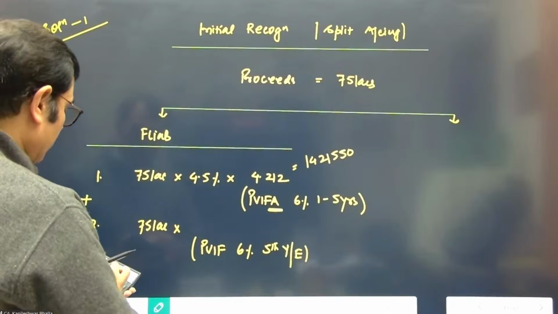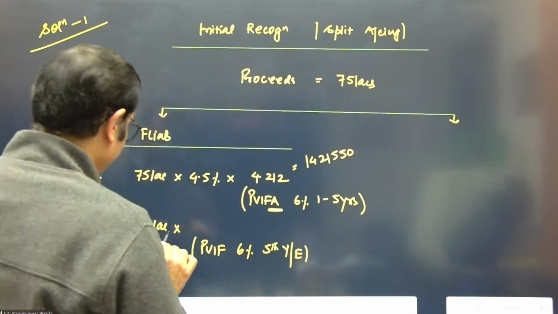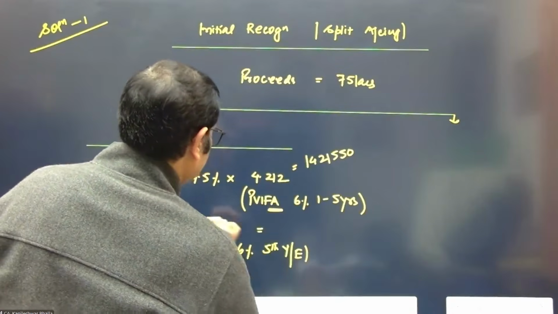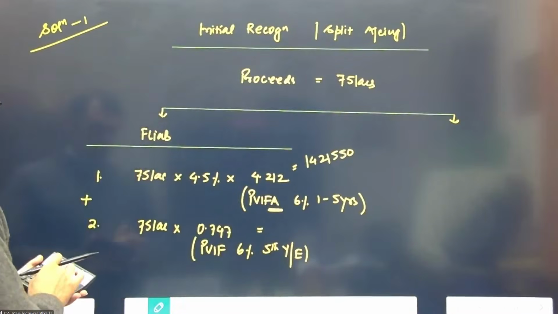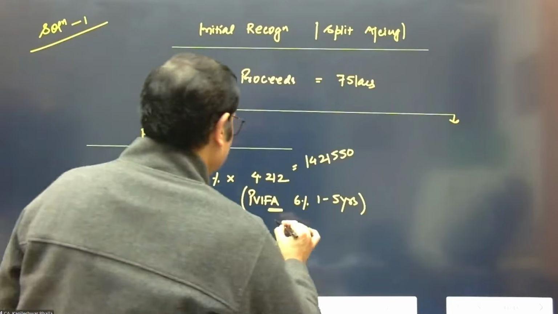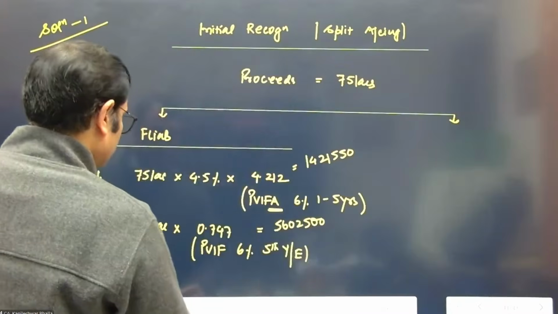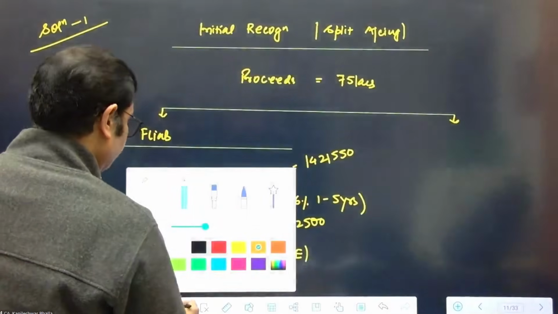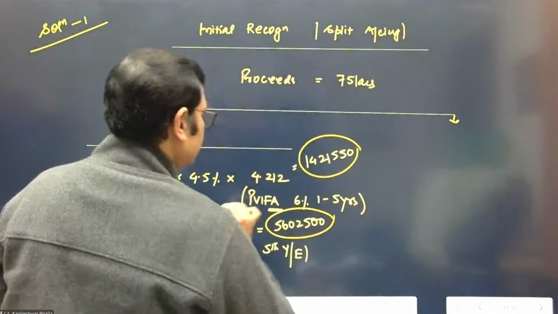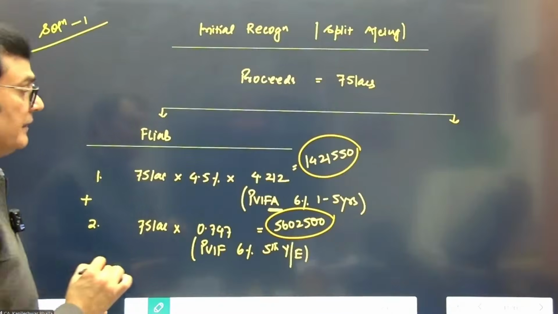So 1 divided by 1.06, 1, 2, 3, 4, 5, that's 0.747. And this will give us the present value of the principal element, 56 lakh 2,500. So just to show the figures carefully to you, just add the interest and the principal elements. That's going to give you the financial liability element.